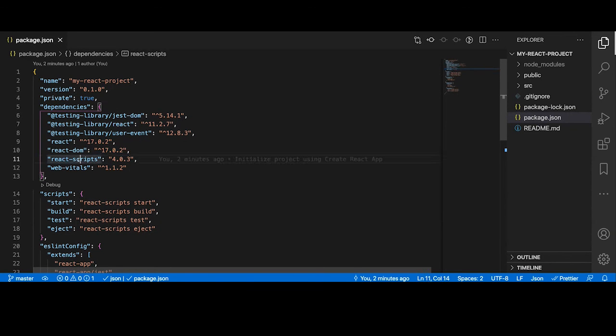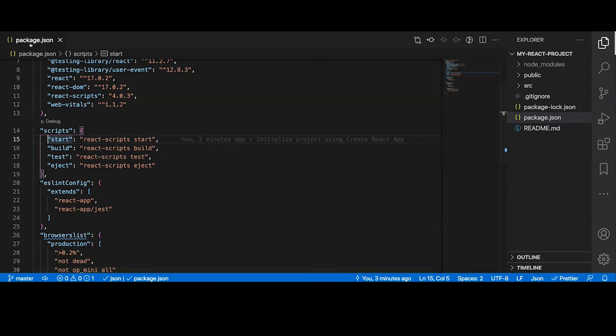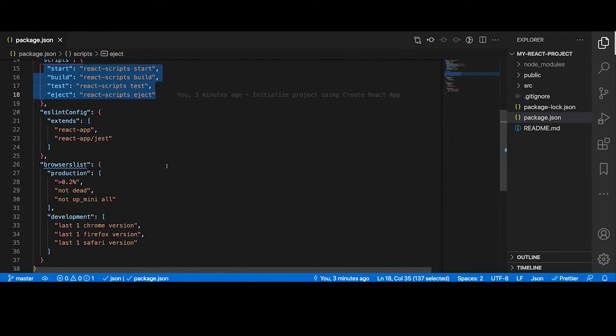And the React scripts. I'll explain this later, just to keep things simple. We got what we wanted. We got React and React DOM, and we are ready to work on our React project. Along with this, there are some scripts which are already there. Under package.json, when you see scripts, these are the commands which we can run from the command prompt.